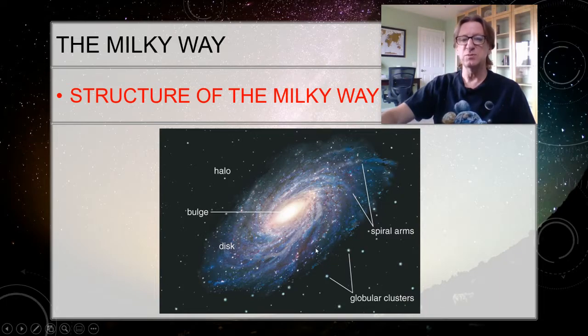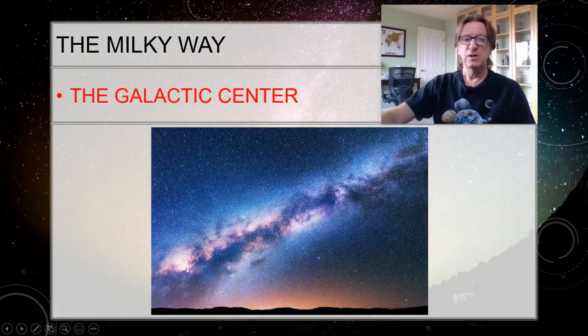So when we look at the structure of the Milky Way, and this of course is not the Milky Way because we'll never get a picture of the outside of the Milky Way, but this is another typical spiral galaxy, you see we've got the bulge in the center, here's the disk, and then these stars, this is actually a globular cluster right here, these are orbiting around the entire galaxy, and that's what's making the halo. Now this is the bulge as seen from Earth. So when you're looking in this direction, you're looking towards the center of the galaxy. This actually occurs in the constellation Sagittarius. So when we look at Sagittarius, this point right there is the center of the galaxy.